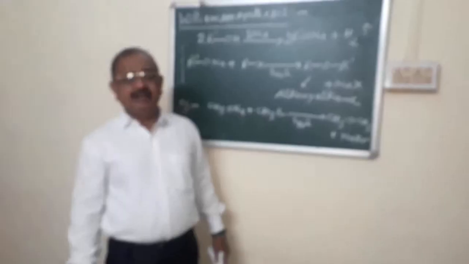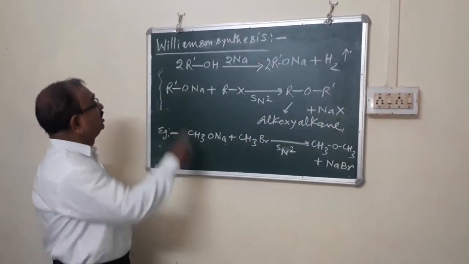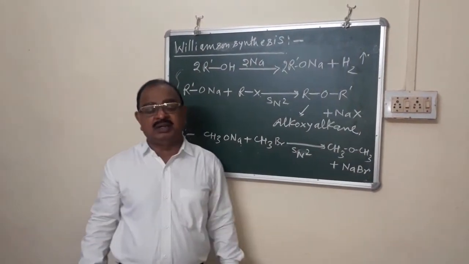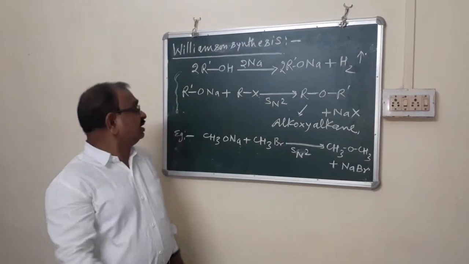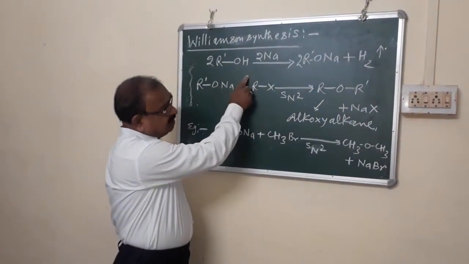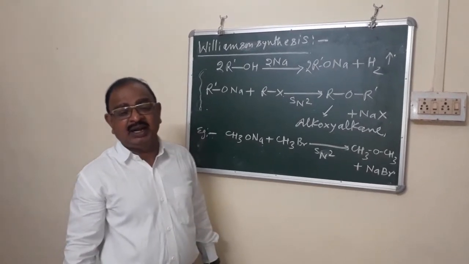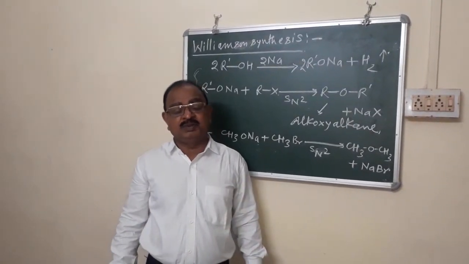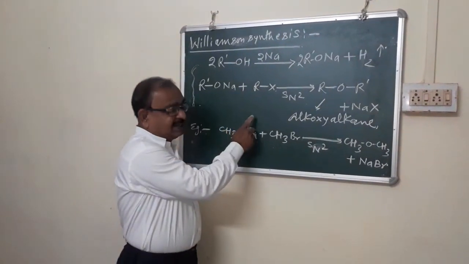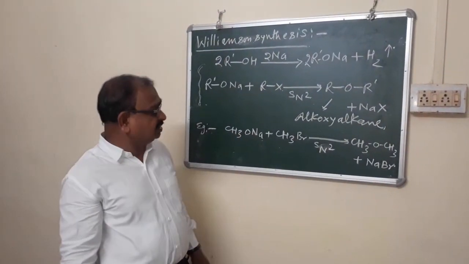Method of preparation of ether, that is Williamson synthesis method. This is a very important method, and the merits of this method are, first, in this method symmetrical as well as unsymmetrical both types of ethers can be prepared. Second, aryl alkyl ether can also be prepared by this method.